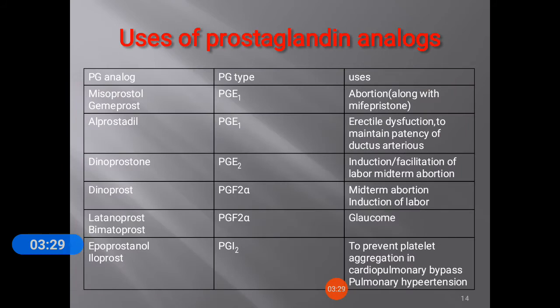These are some uses of prostaglandin analogs. The most commonly used therapeutically are misoprostol, gemeprost, alprostadil, dinoprostone and latanoprost. This is mainly a PGF2 alpha analog, very useful in glaucoma. For abortion, PGE1 is mainly used with mifepristone, and PGI2 categories are mainly used to prevent platelet aggregation in cardiopulmonary bypass and in pulmonary hypertension.